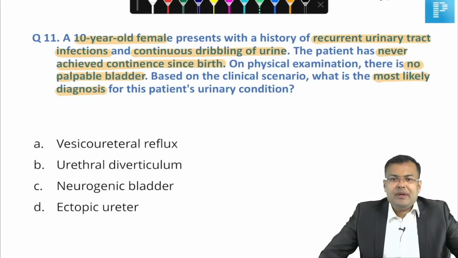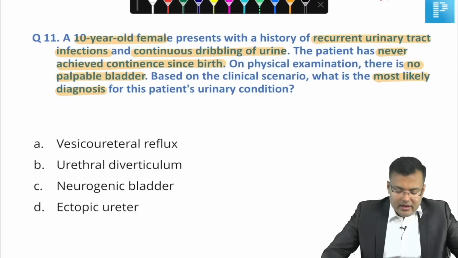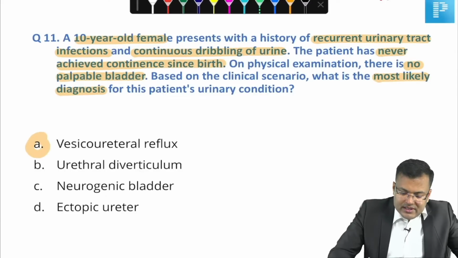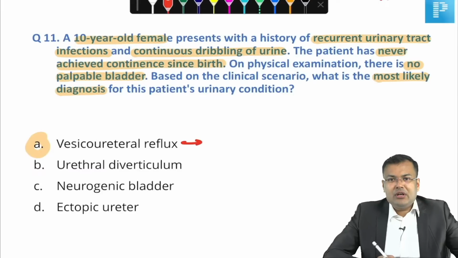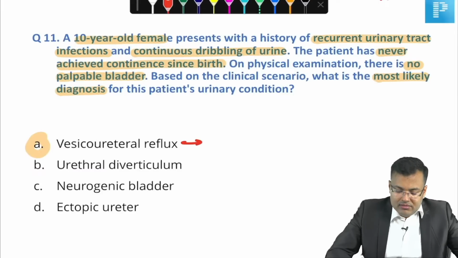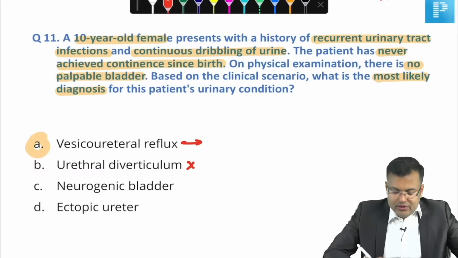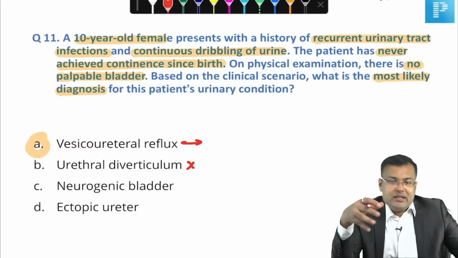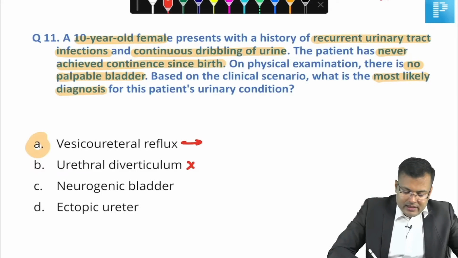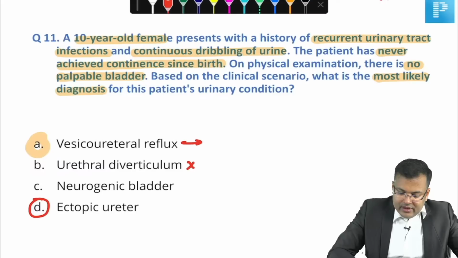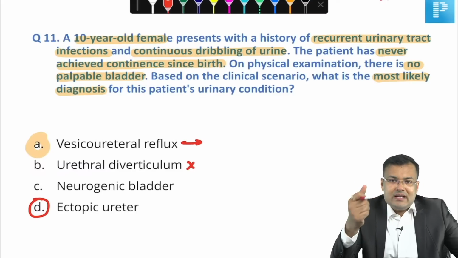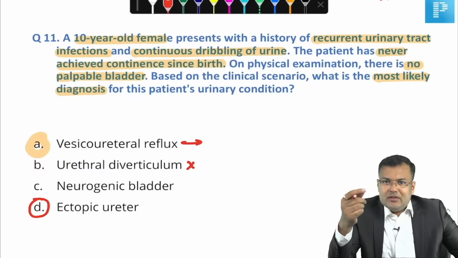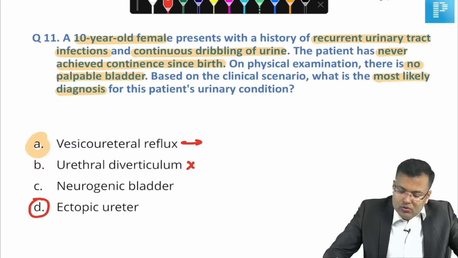What is the correct answer? It is ectopic ureter. In VUR, recurrent infection is there, but incontinence is not there. In urethral diverticulum, there will be obstruction. In neurogenic bladder, what's the problem? Urine comes drop by drop, but this is not a congenital condition. Clear? Here, the correct answer is ectopic ureter. In neurogenic bladder, the bladder is distended, and after full distension urine comes drop by drop. What is the clue? No palpable bladder.